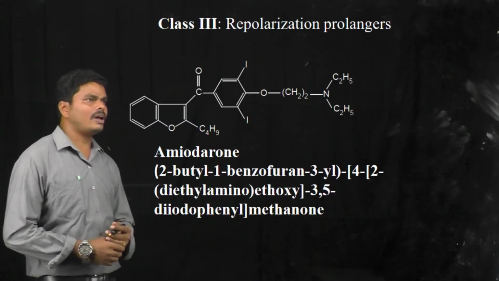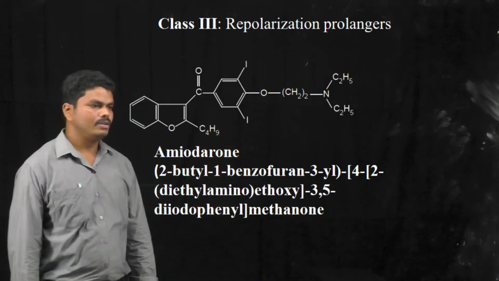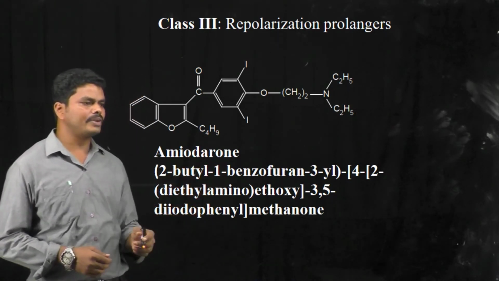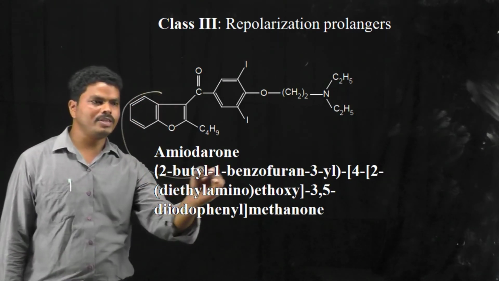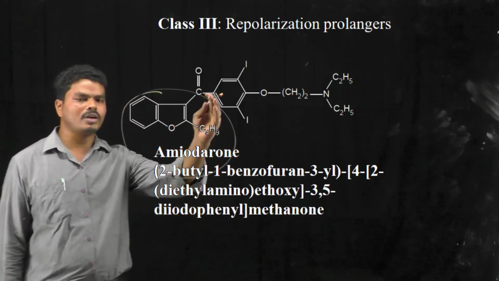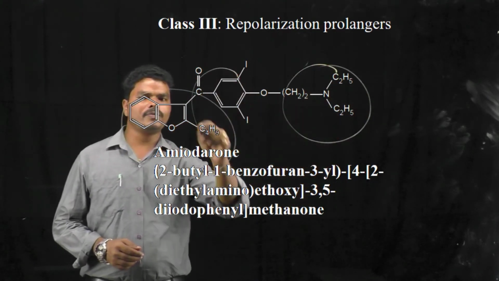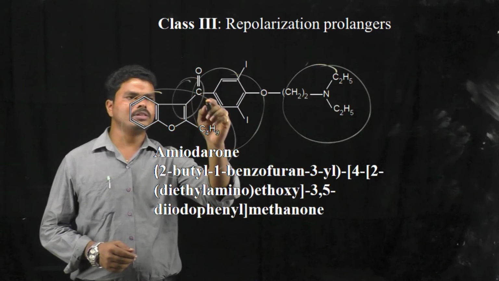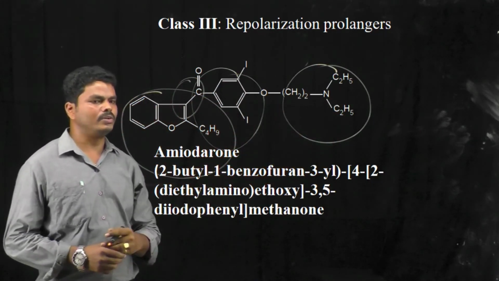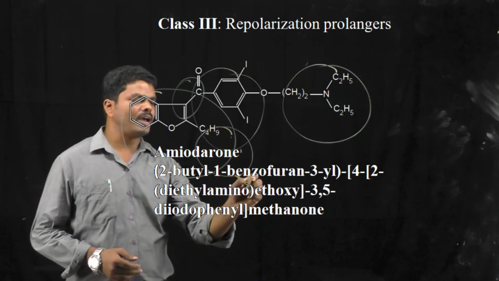The next class of antiarrhythmic drugs is class 3 drugs. They are also called repolarization prolongers. An example for this class is amiodarone. The chemical structure of amiodarone consists of a benzofuran nucleus. To this benzofuran nucleus, diethylaminoethoxy and diiodophenyl groups are attached as substituents. And at the second position of this benzofuran, it has a butyl group as a substituent.